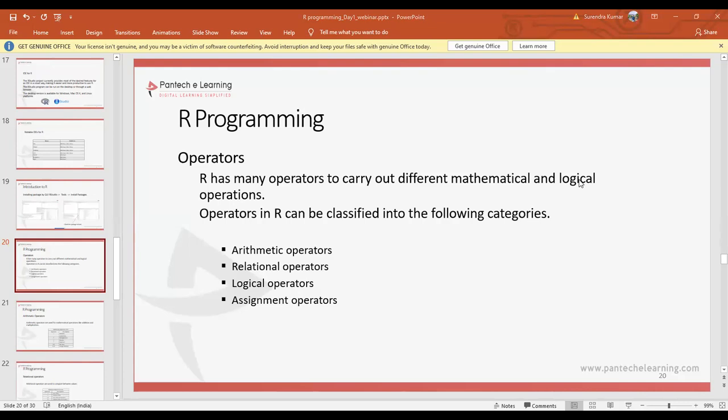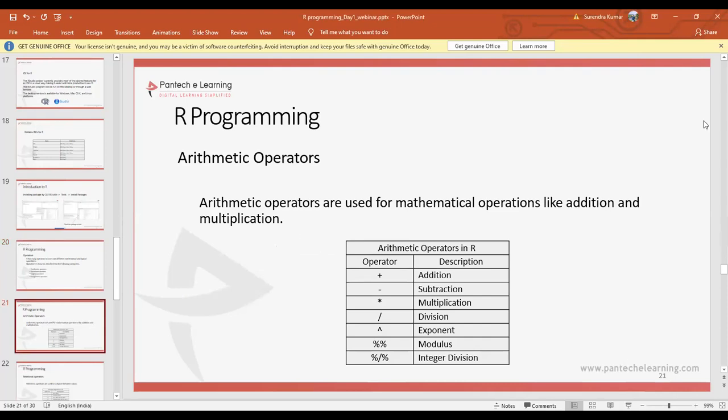You might already have the basic idea about these operators because we are working with coding languages, and from the basics of the C language we have all these operators. Arithmetic operators are addition, subtraction, multiplication, and division. These are commonly used since we were kids, in our maths, right? What is special in R programming? It also supports some extra arithmetic operators like exponent, modulus, and integer division, which you can see over here.